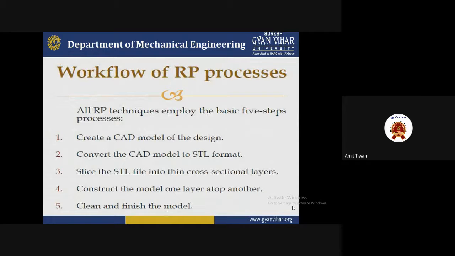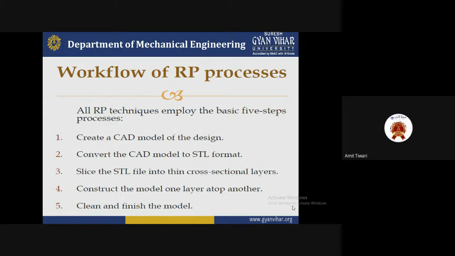We can say that the workflow for rapid prototyping processes: all rapid prototyping employs the basic five-step process. First is to create a CAD model for the design. So first of all, how can we work with CAD prototyping? We follow the five steps. The first step is to create a CAD model for the design. Second is to convert the CAD model to STL format.